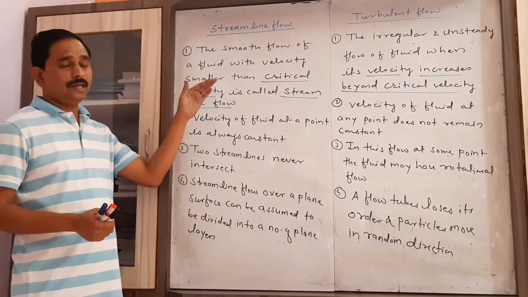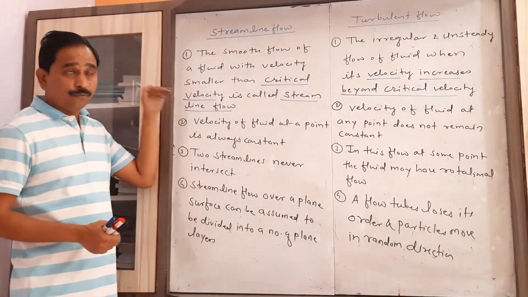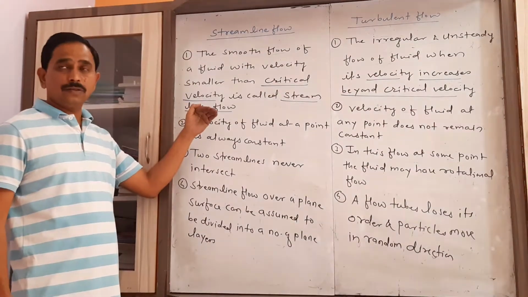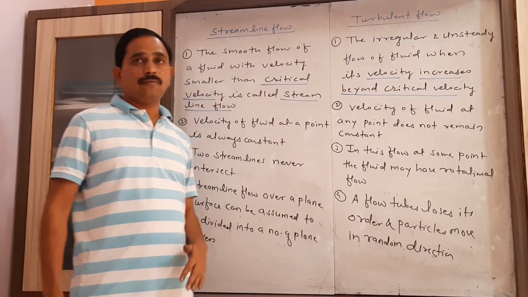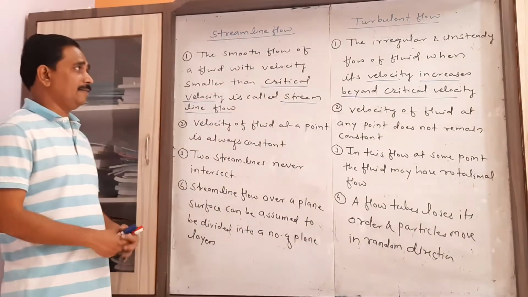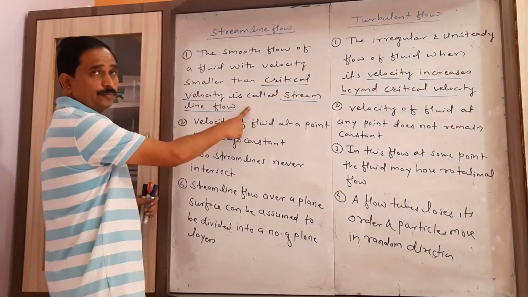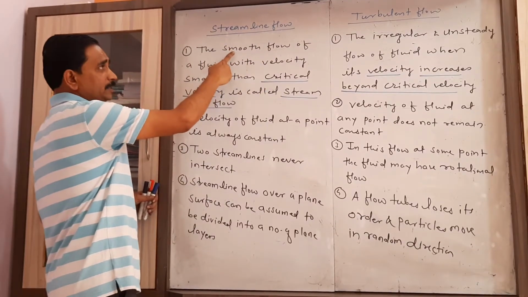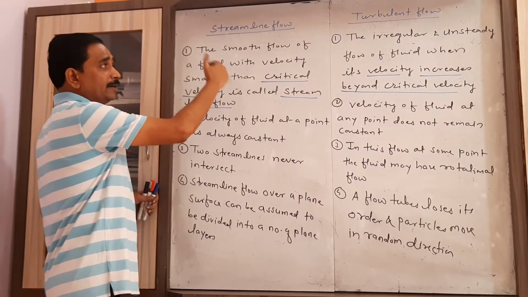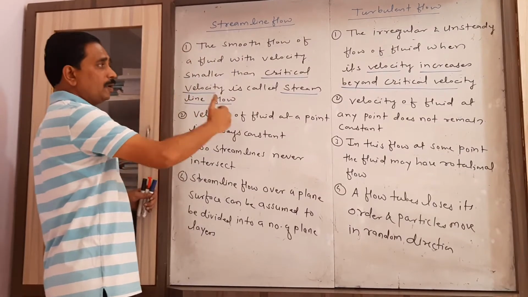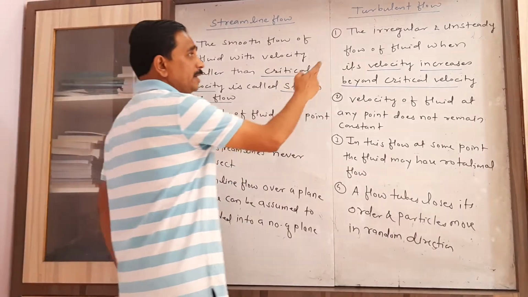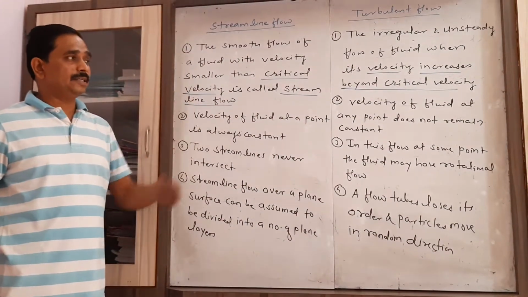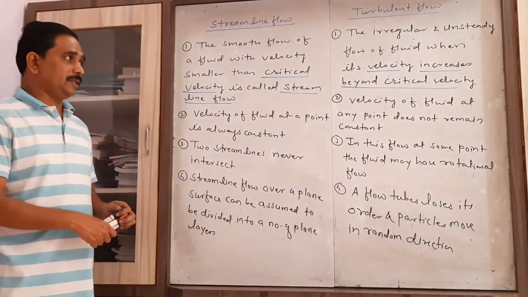So you can easily distinguish on the basis of velocity, whether the velocity of that flow is less than critical velocity or greater than the critical velocity. That's why I write here the first point: the smooth flow of fluid. This is the irregular flow, this is the smooth flow. How is that flow? With a velocity smaller than critical velocity. Here it is an irregular and unsteady flow where the velocity increases beyond the critical velocity.